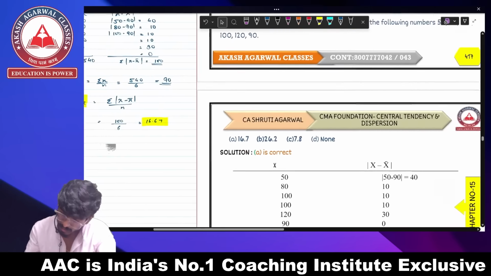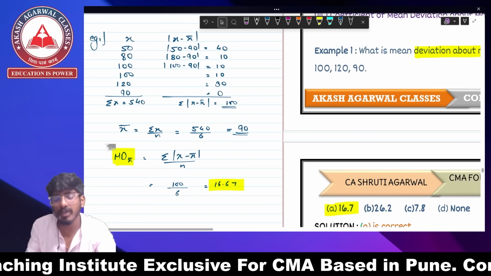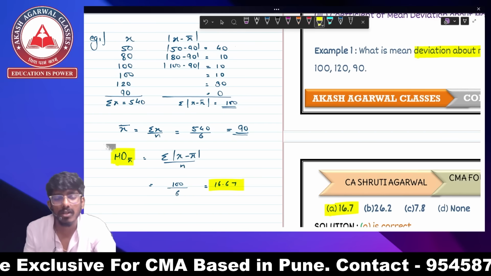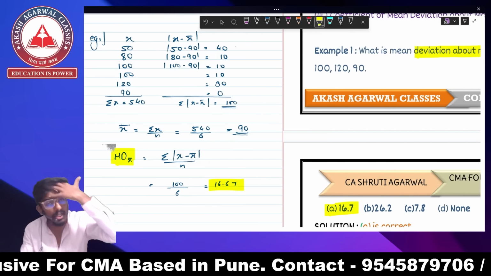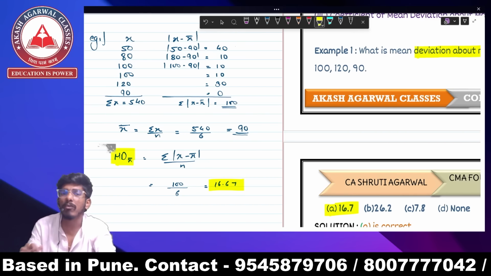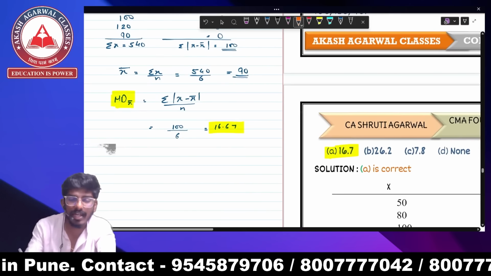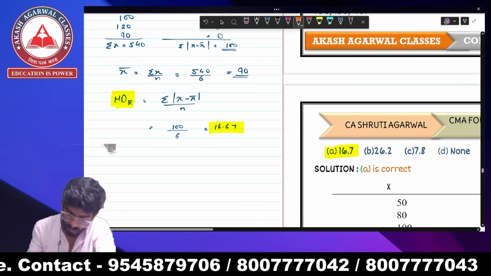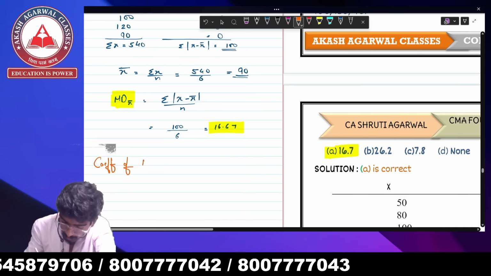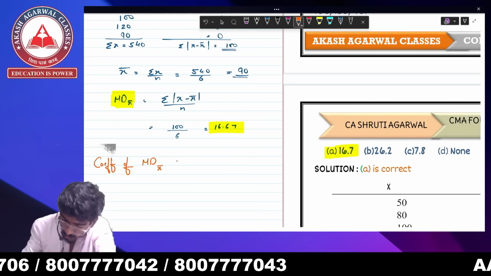And now you see there's an option A over here. What are we going to do? The question is not asking us to find the coefficient of mean deviation. The question asked us mean deviation about mean. We have already given the answer. Now let's find out the coefficient of mean deviation about mean as well, in the same question, for our practice.